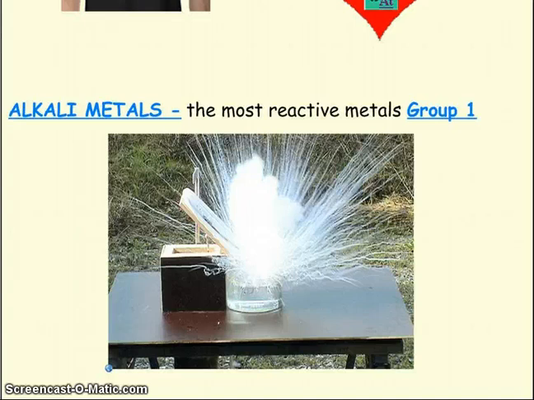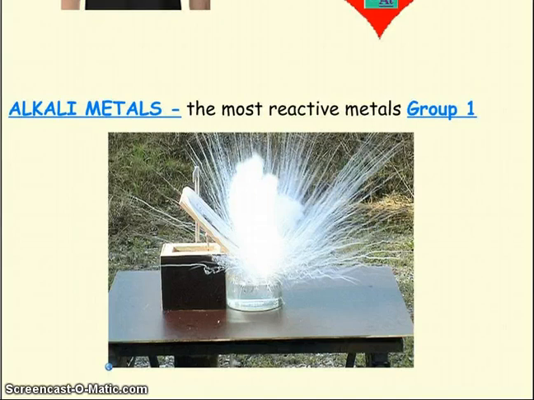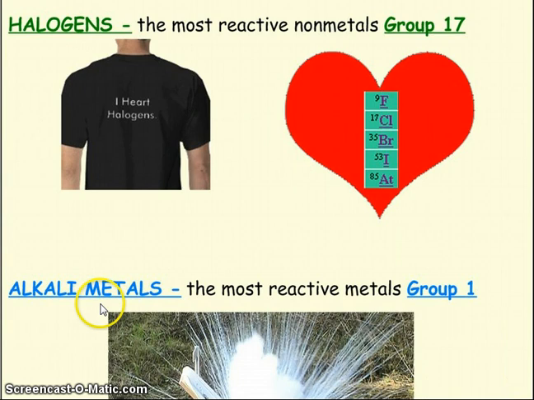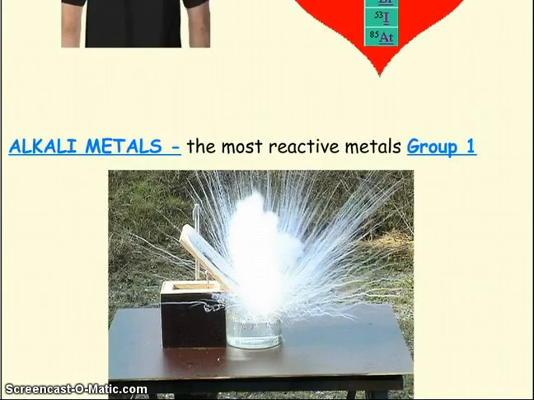And that's what we call a periodic trend. Mendeleev grouped them together because of how they all reacted with water. And then the trend is, as you go down that group, the reaction gets more and more explosive. These alkali metals love to hang out with and react with the halogens. Sodium is an alkali metal. Chlorine is a halogen. Sodium chloride is one of the most prominent substances on this planet, and we'll get into more of that in the next coming units.